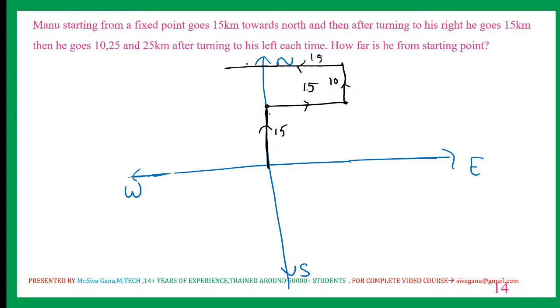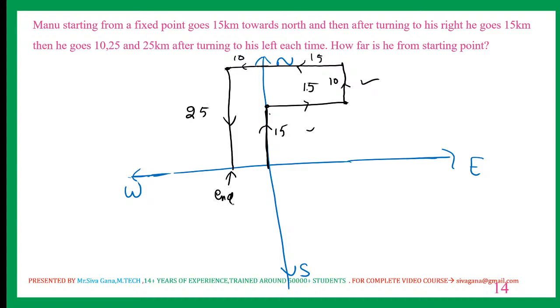This is 10. 25. Right. Now he is facing west. 25 left turn. West facing left turn in the sense south. How much? 25. So this is 10. This is 15, which means exactly here. This is 25. This is the ending.